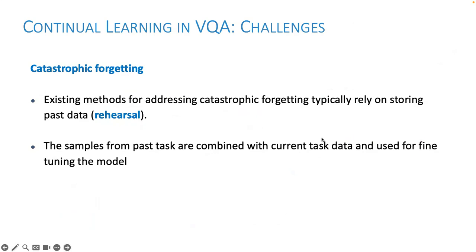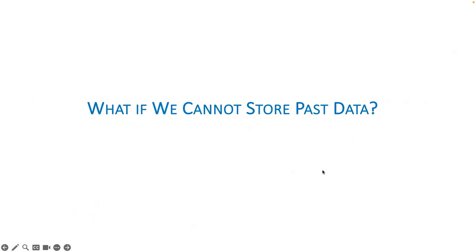Most continual learning methods rely on storing past data, which is also known as rehearsal. Now, storing past data is fine, but this creates privacy and memory issues. So the key question is, can we enable continual learning without storing past data? And this is something that I worked on as the first project in my PhD.